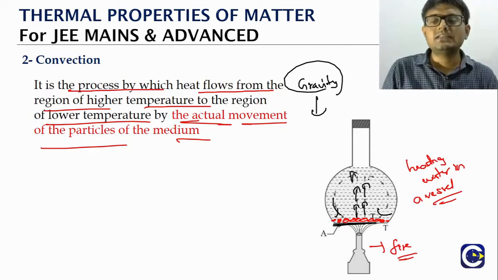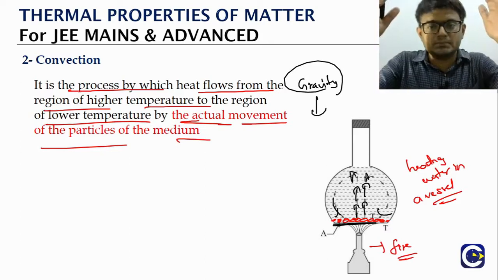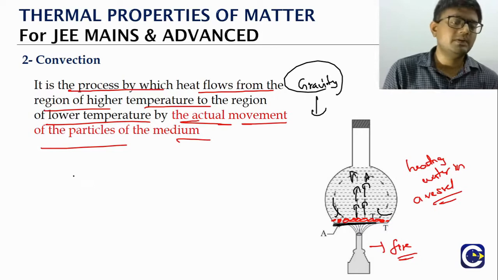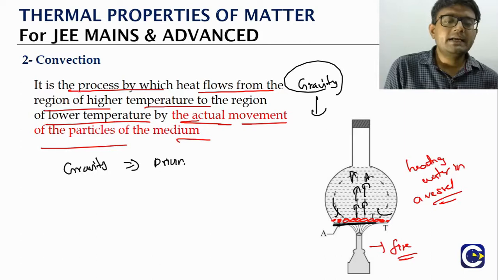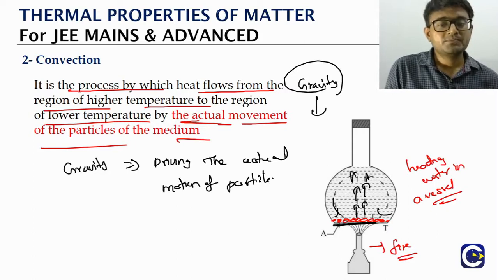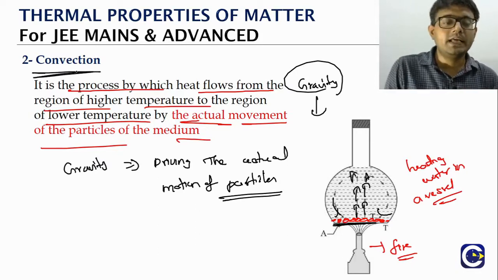So as a result, what we see is the layers of water molecules that are getting heat will rise, and the colder ones will come and settle. They will absorb the heat from the metals or the vessel surface. Then they will also be rising because of the decrease of density. So what is happening? The idea is very simple. Here gravity is driving the actual motion of particles. We are not doing anything. That is the reason why this kind of convection is also called free convection. So just keep this in mind.